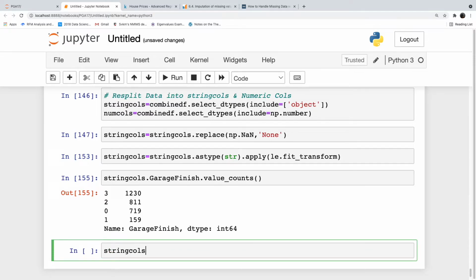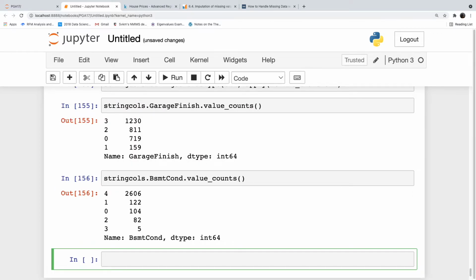String calls dot basement condition dot value. Sorry, oh, in basement it is going for 82.